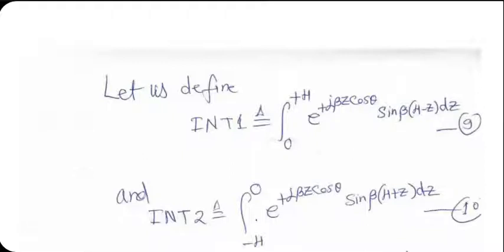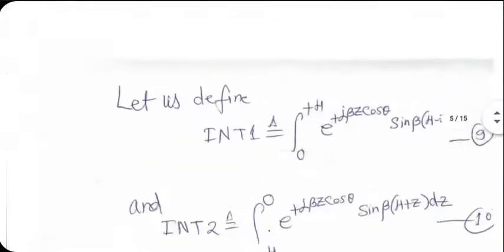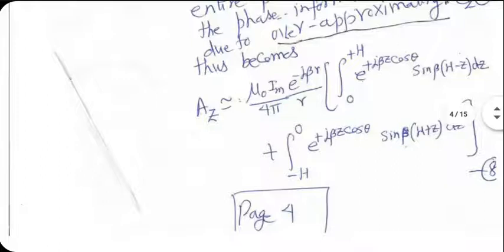Integral 1 and integral 2 both have sine beta h minus z in the integrands now. If you sum up the two integrals, of course you cannot directly, because the limits are also different. In integral 2, actually it has become 0 to plus h. Yeah, we have in the process also been able to make the limits the same in both the integrals by doing this substitution.